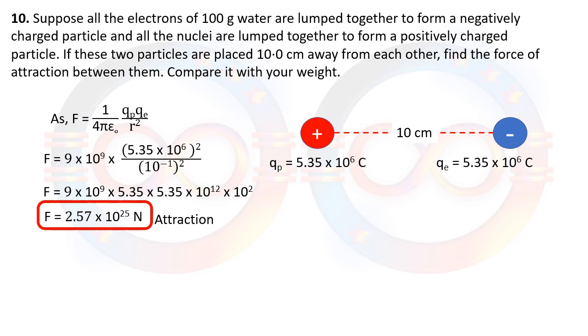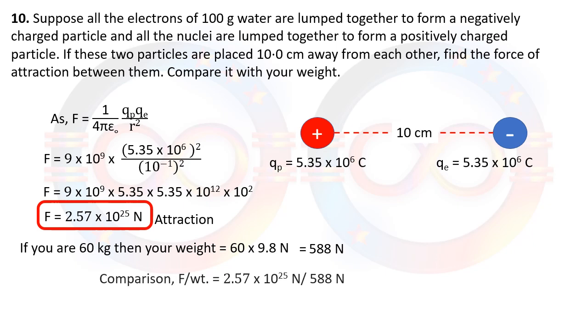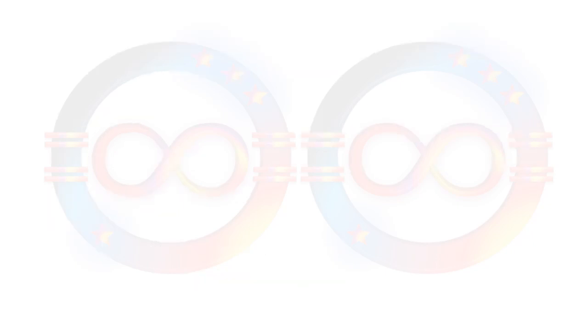Again, if you want to compare this with your weight, if you are a person of 60 kg, the total weight is 588 Newton. On comparison, you can divide the given value by 588.